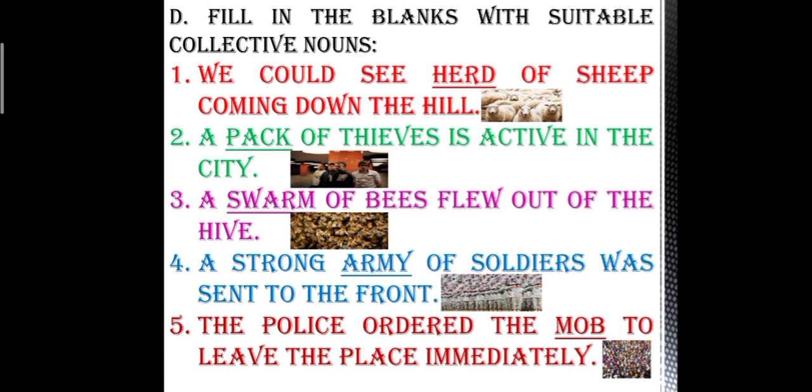Didn't you see this previously in the exercise? A swarm of bees. A strong dash of soldiers was sent to the front. What was sent? A strong army of soldiers. The police ordered the dash to leave the place immediately. When many people come together, they form a mob.